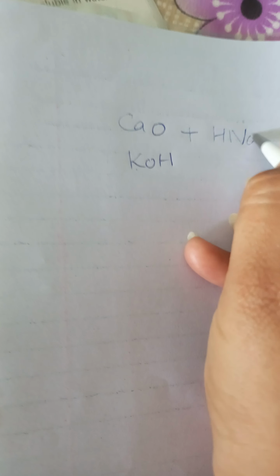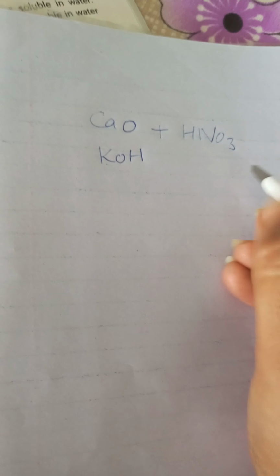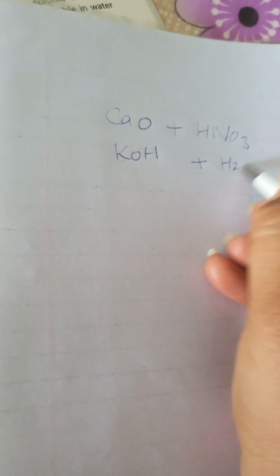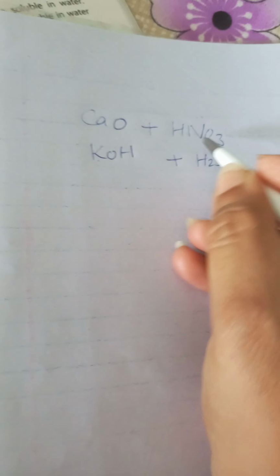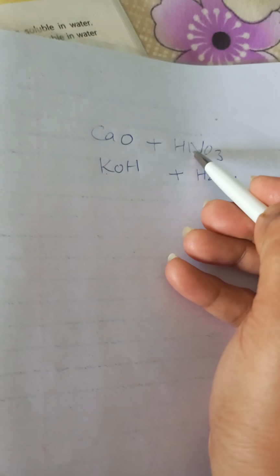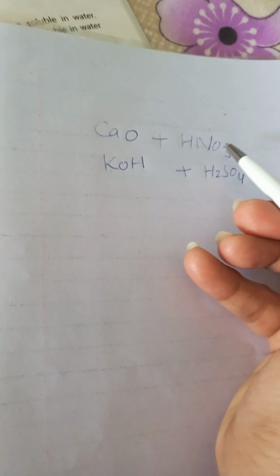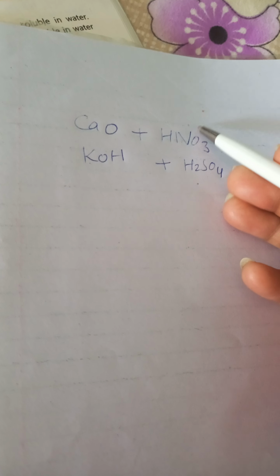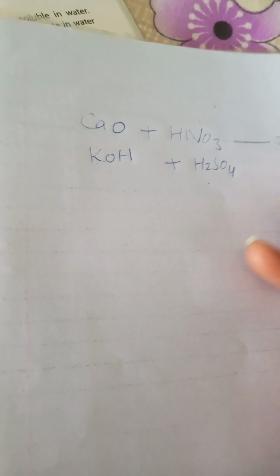These react with HNO3 and next with H2SO4. It means alkali metal compounds react with acids, sulfuric acid and nitric acid. What do they form?